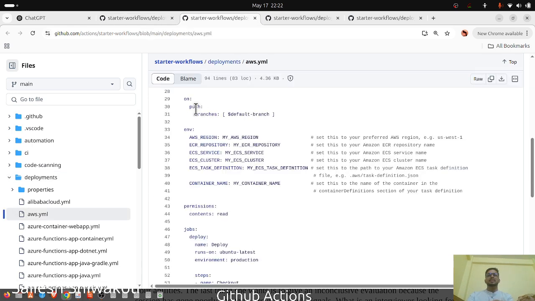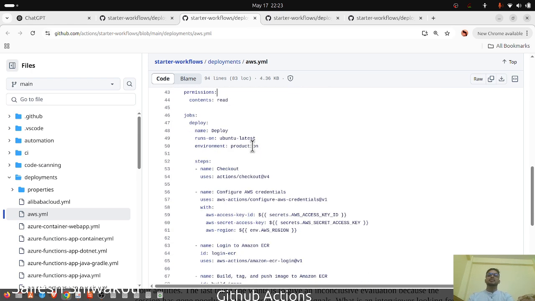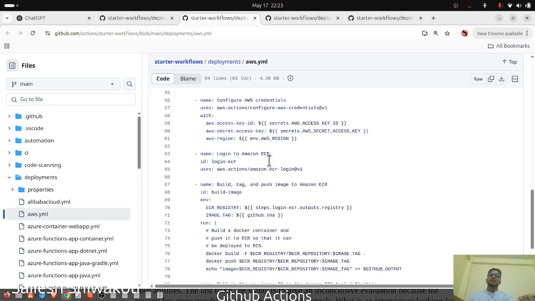Tested. It's very simple. On the push, there are environment variables: AWS region, ECR repository, ECR service, cluster, ECS task definitions. So basically, this is, I think, a predefined container name. So the container definition section for task definitions, which are all defined. Permissions, content, job deploy, open the latest production checkout. AWS actions, content creation.